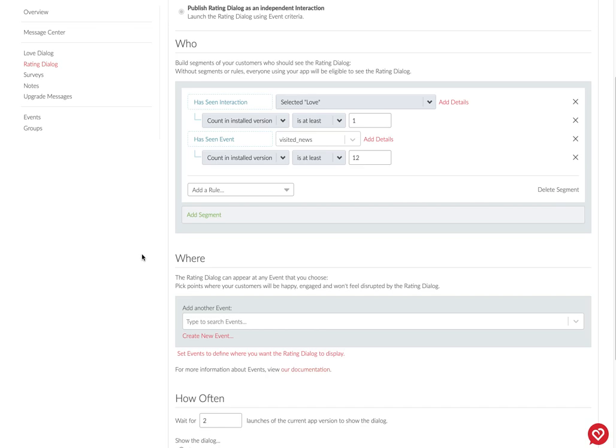Maybe like in this example, this is kind of like a media TV watching app. So maybe if it's somebody who set favorite channels, or if you're a banking app, maybe somebody who has direct deposit set up or something like that. So think about custom attributes, what we call custom data. Think about creative events, things that show a little bit of a deeper engagement.